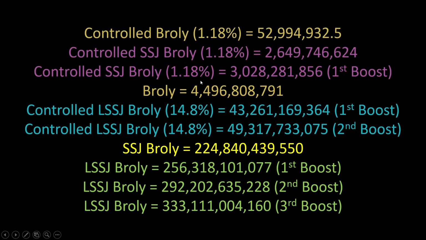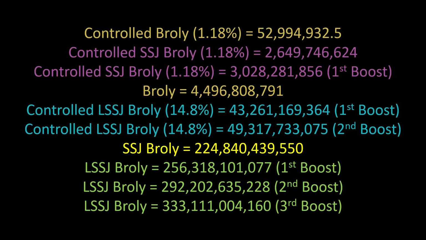So wherever you see the percentages, it means it's where he's wearing the controller. Basically, the reason why Broly went legendary Super Saiyan is because the controller stopped working properly. If the controller was still working properly, he would have remained in regular Super Saiyan, not gone to legendary, and his power would still be 3 billion. But because the controller stopped working properly, he went into legendary and his power is 43 billion. But it is still the first boost. Both the 3 billion and the 43 billion are under his first boost.